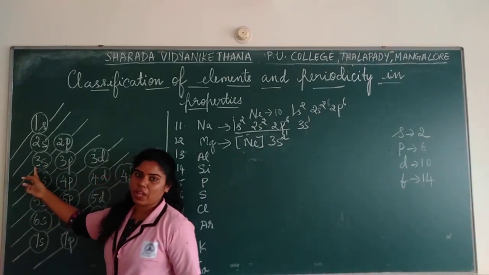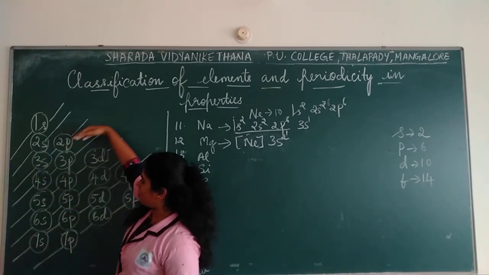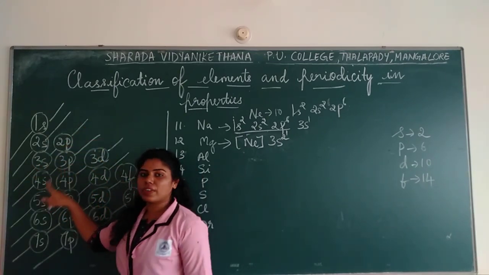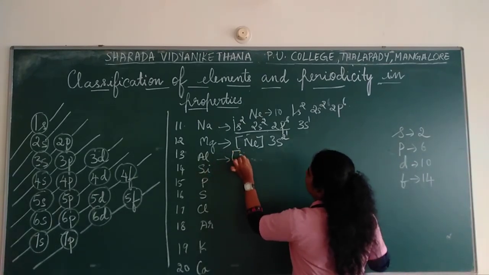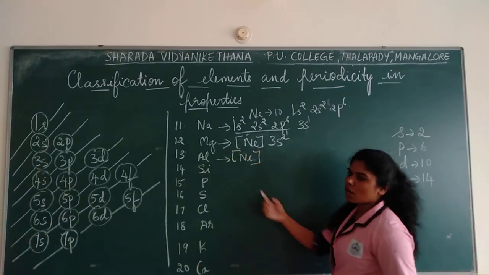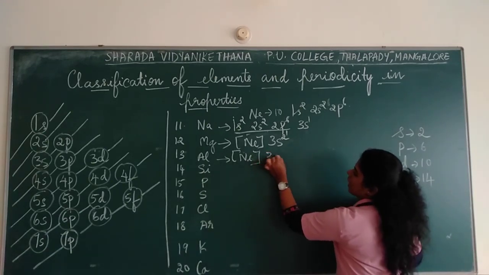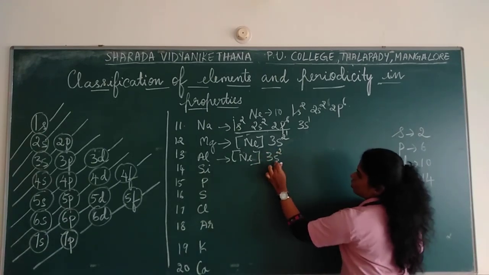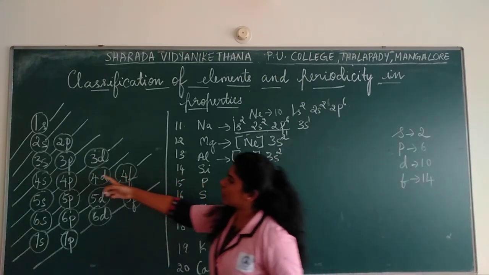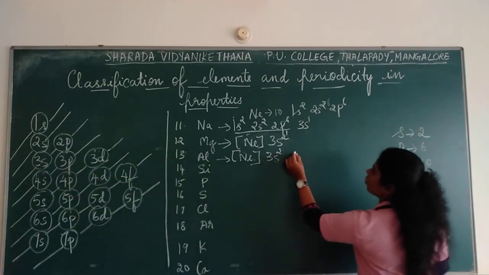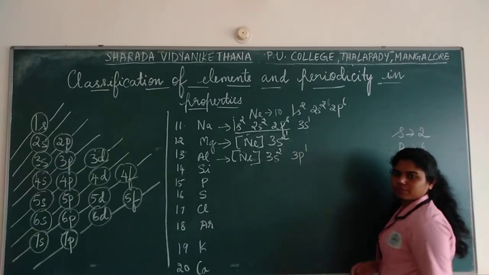Next, where do you go? After 3s, again you have to come up. Correct? So which shell do you fill? 3p. So 3p has to be filled. So neon, neon is how much? 10. 3s2, this is filled. So 10 plus 2, 12. 1 more. So where do you fill after 3s? That is 3p. So 3p1.